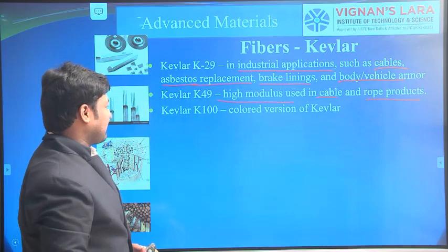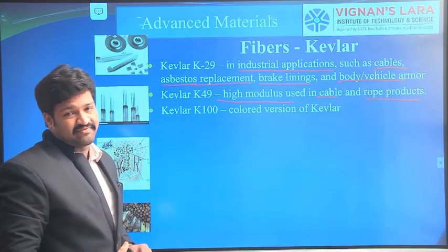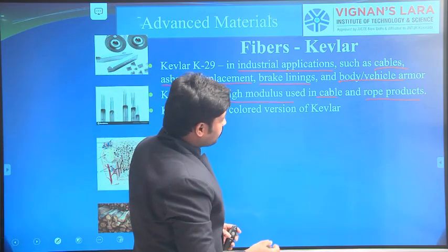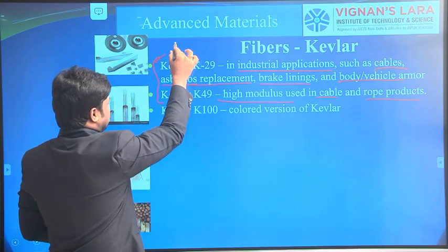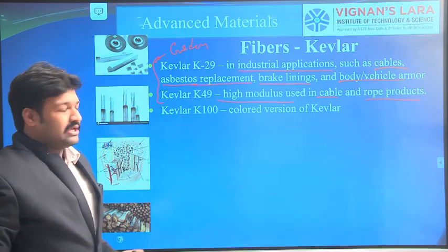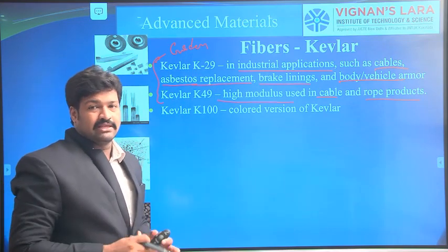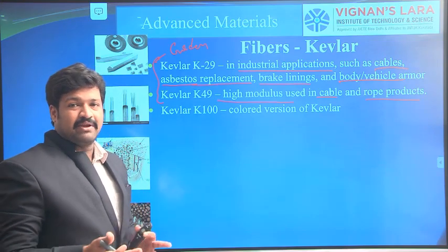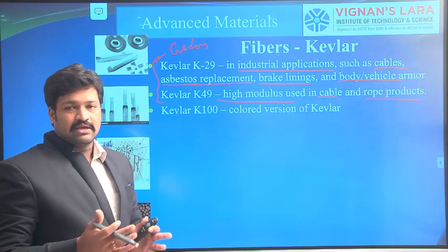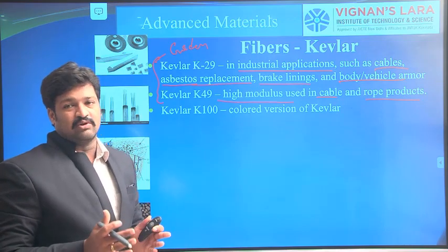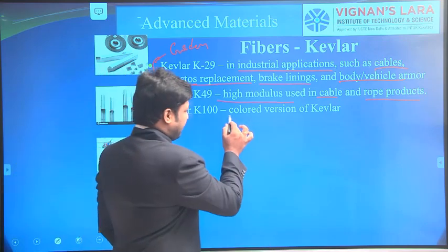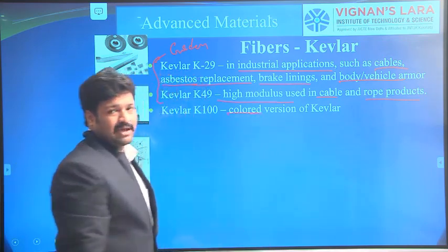And the next is Kevlar 100. This is the colored version of Kevlar. Generally, all Kevlars are in a goldish color, a golden color. But this K100 can be colored to anything. Some more ingredients can be added so that we can get different colors, depending upon the properties. For aesthetic looks, for good looks, we can use K100. So this is the colored version of Kevlar. It means we can add some colors.